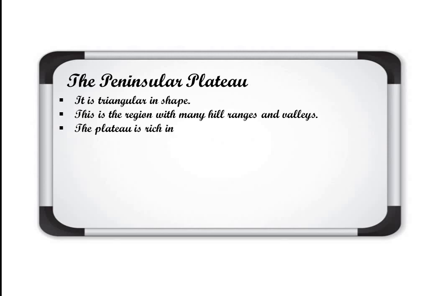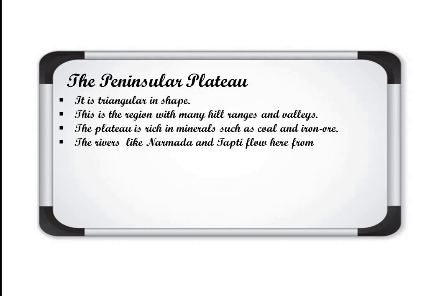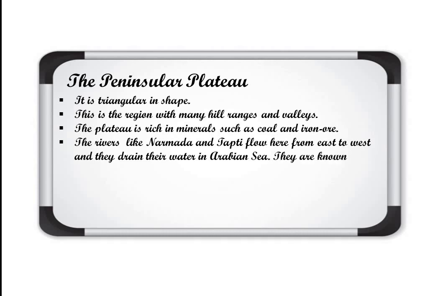The plateau is rich in minerals such as coal and iron ore. As we discussed in the previous chapter also, plateaus are rich in mineral resources. So this plateau is also rich in minerals, and the minerals particularly present there are coal and iron ore. Rivers like Narmada and Tapti flow here from east to west, and they drain their water in the Arabian Sea. They are known as west flowing rivers.